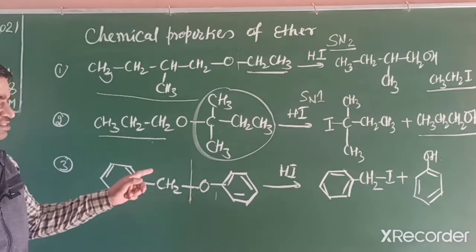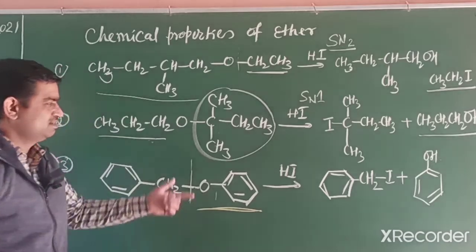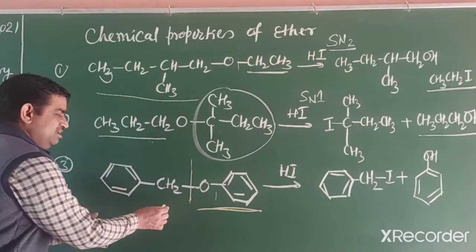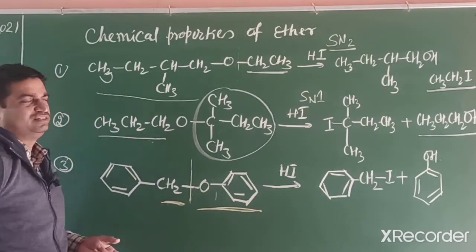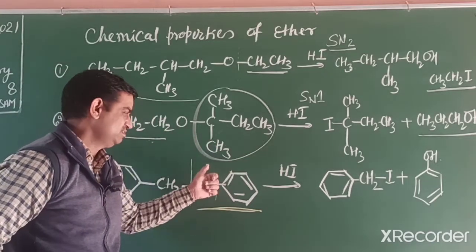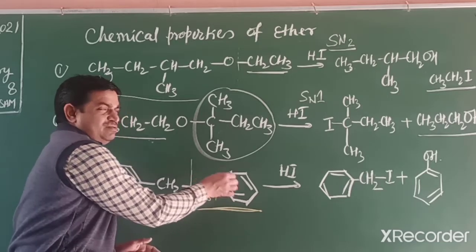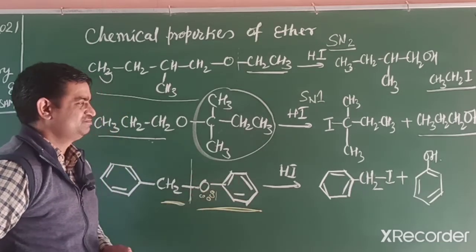And if one side is directly an aromatic system, then the halide ion attaches towards the aliphatic group. This one is aliphatic, and this is directly attached to the aromatic. This bond we can't dissociate due to resonance stabilized double bond character.